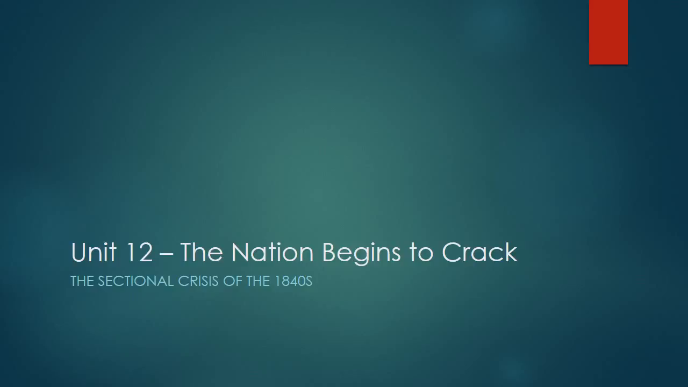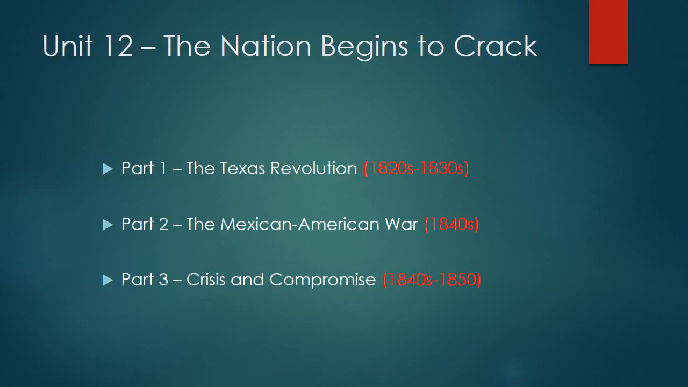If you remember what we're doing here, we're breaking Unit 12 down into three parts. In part one, we talked about the Texas Revolution and how the revolution brought up once more the question of whether or not slavery should expand, the arguments that arose between the North and the South over the annexation of Texas, and that was all a result of the Revolution.